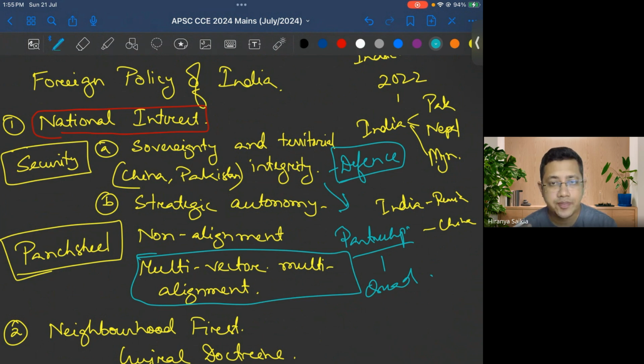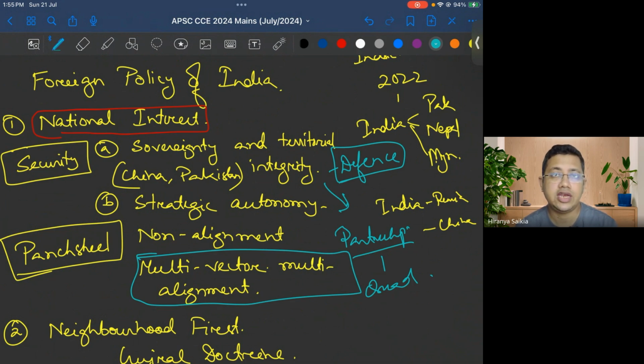We will engage with multiple partners. We will engage with the East, we will engage with the West, we will engage with the global South. So it is in a way an open foreign policy that we are envisaging. This is in sync with our basic fundamental principle of Panchsheel.